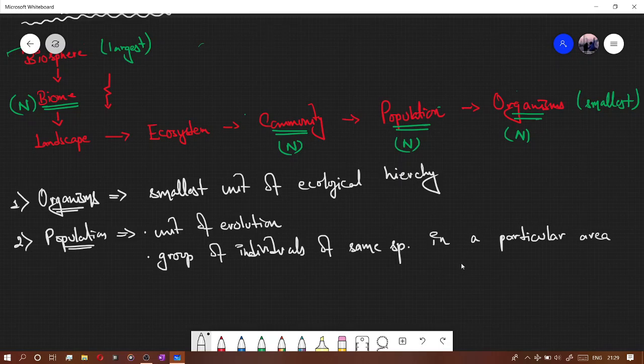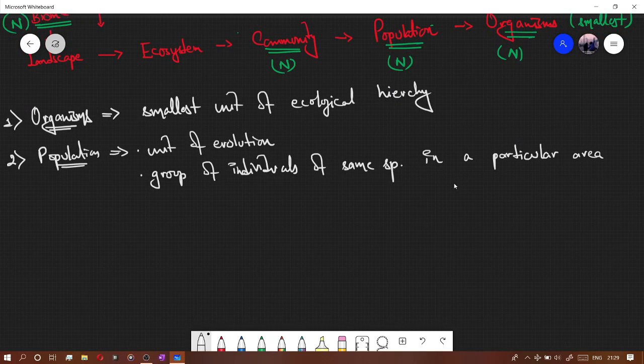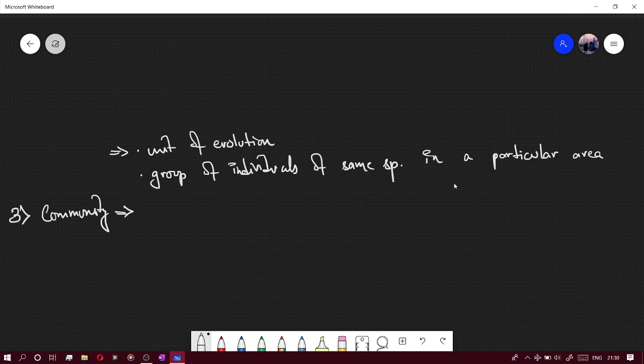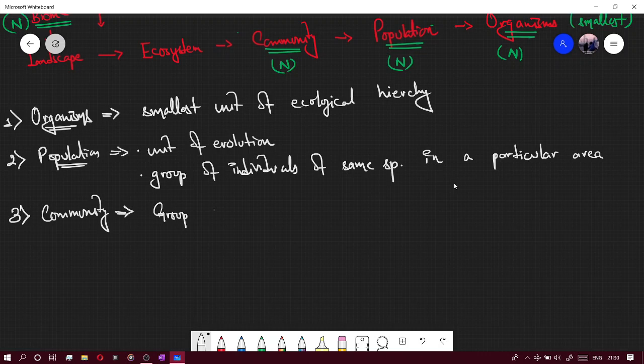All right, now let's come to community. So any guesses what a community might be? Yes, you did right if you guessed. It is a group of individuals of different species present in an area. Then what is biome? Let's go straight to biome, NCERT only.